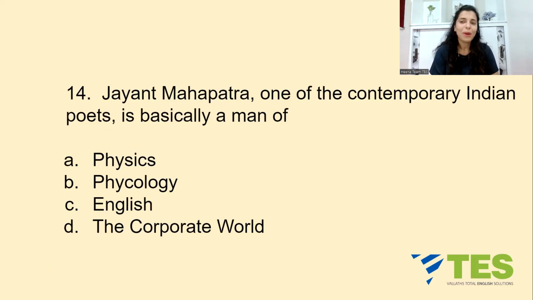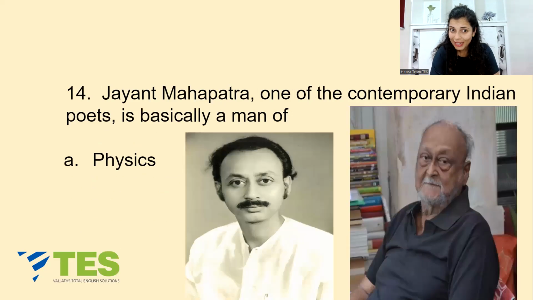Question number 14. Jayant Mahapatra, one of the contemporary Indian poets, is basically a man of, your options are A, physics, B, psychology, C, English, or D, the corporate world. Jayant Mahapatra is a teacher of physics, right? Now he has retired.